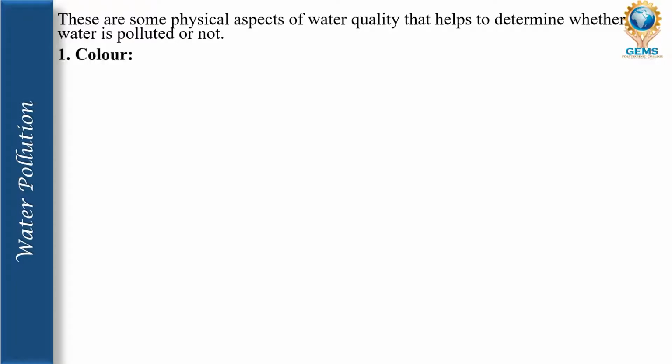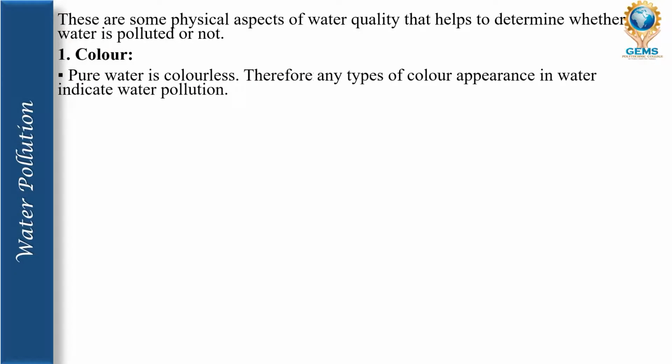So the first one is the color. Pure water is colorless. Therefore, any type of color appearance in water indicates water pollution. Many people will say that they went to a particular island and could see the water color is blue, but actually the color of pure water is white. Whether the water is pure or not is totally identified by the color of the water.